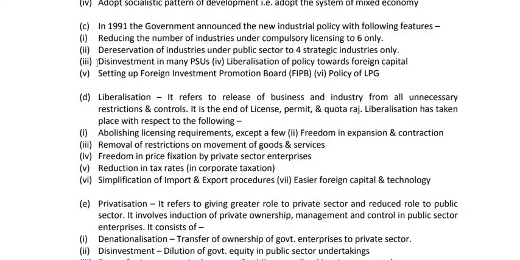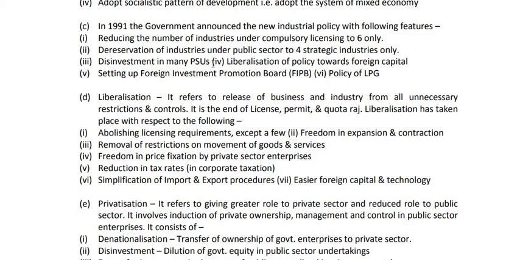This was the second. Third, disinvestment in many PSUs. Here PSUs means public sector undertakings. Disinvestment means selling of the shares of public sector undertakings. So the government tried to sell the shares, that means equity of PSUs, in the hands of private people or in the hands of the private sector. This is known as disinvestment.